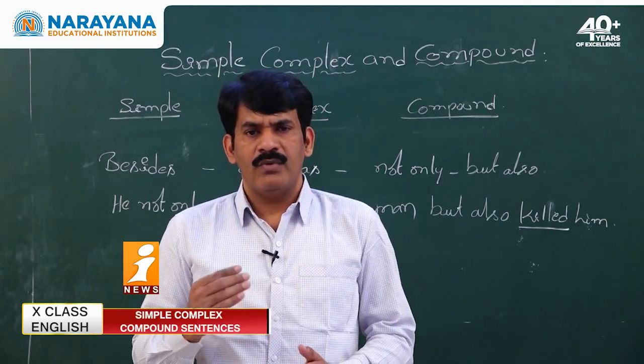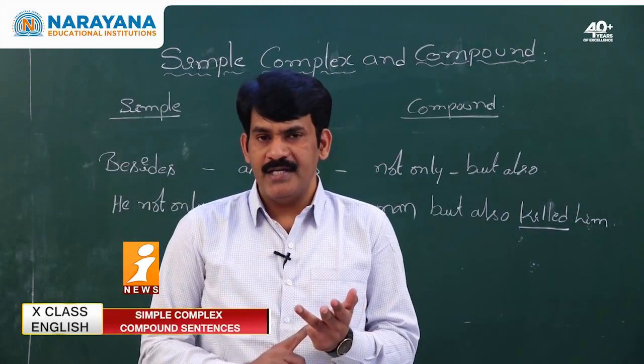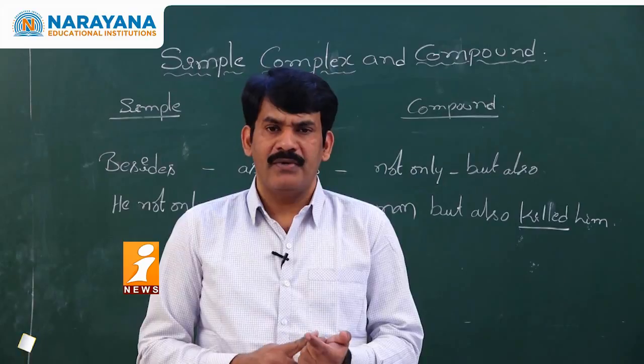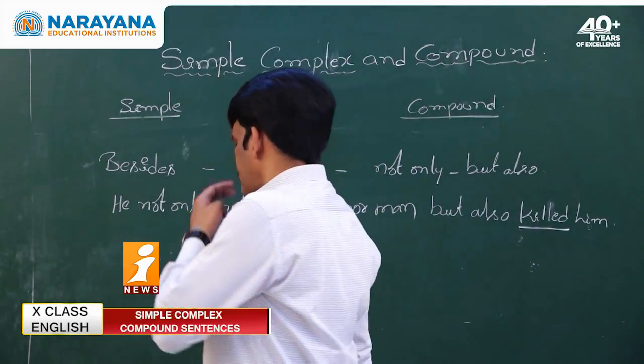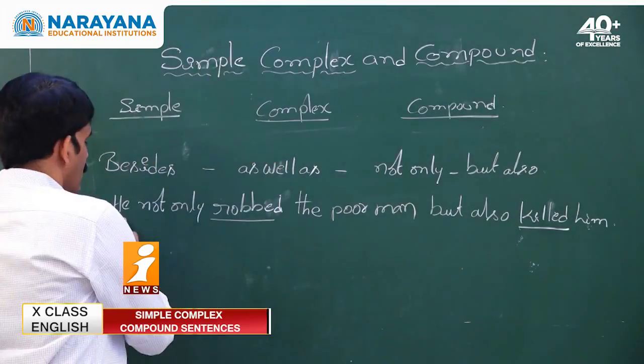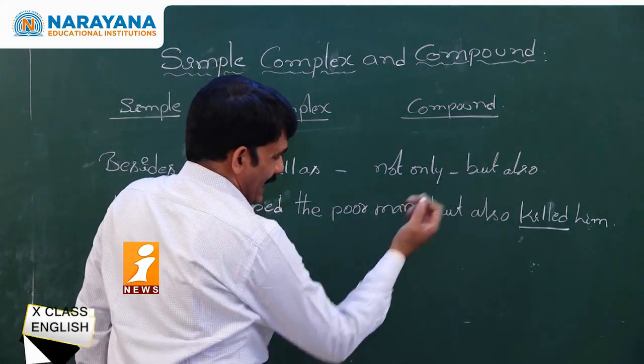Here we are going to learn how to change the sentences with besides, as well as, not only but also. See the sentence in the board. He not only robbed the poor man but also killed him.